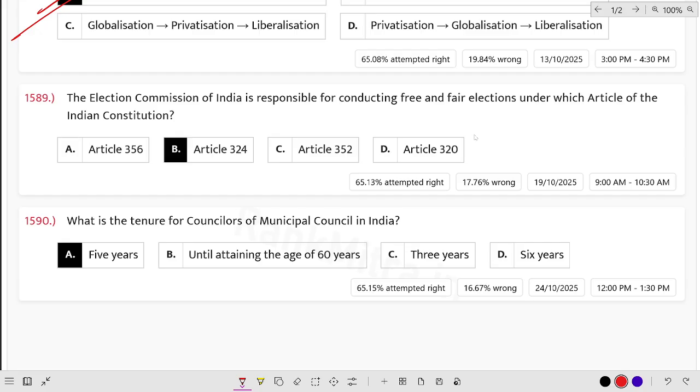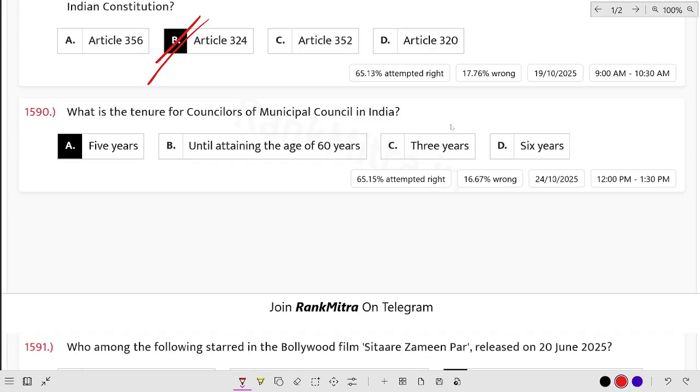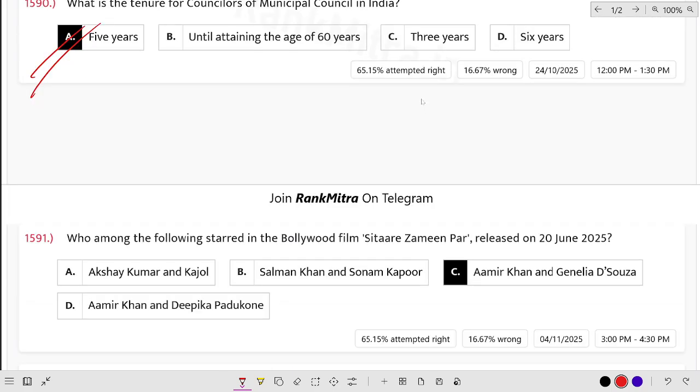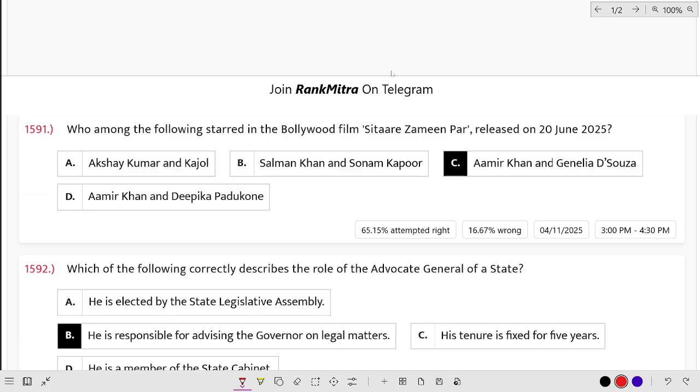The Election Commission of India is responsible for conducting free and fair elections under which article of the Indian Constitution? Article 324. What is the tenure for councillors of a municipal council in India? Their tenure is 5 years, in municipal corporation and municipal council. Who among the following starred in the Bollywood film Sitaare Zameen Par, released on 20 June 2025? This is Aamir Khan.